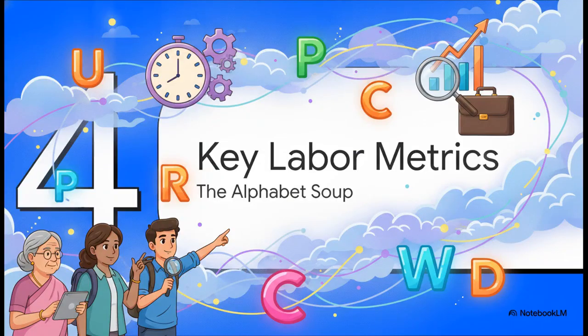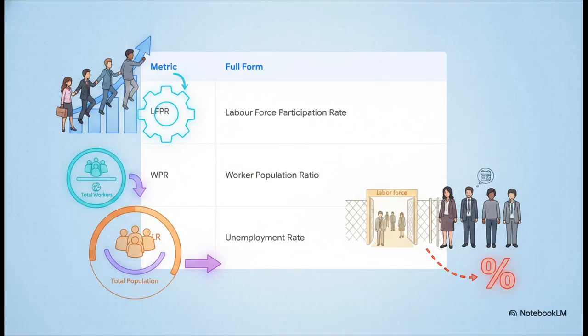All right, on to Section 4, Key Labor Metrics. Let's decode the alphabet soup. Think of this as your cheat sheet for the 3 most important acronyms you need to know. First up is the LFPR, the Labor Force Participation Rate. This simply evaluates the working age population actually participating in the economy.